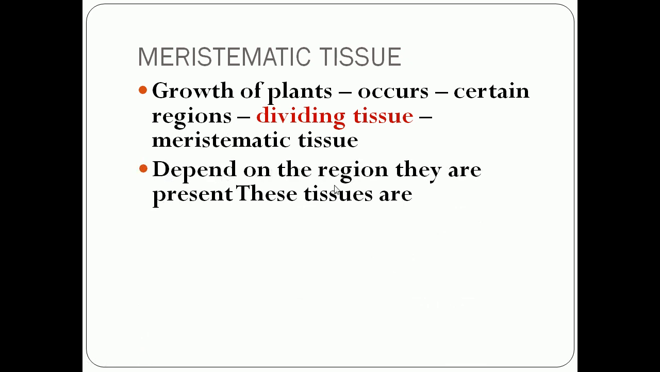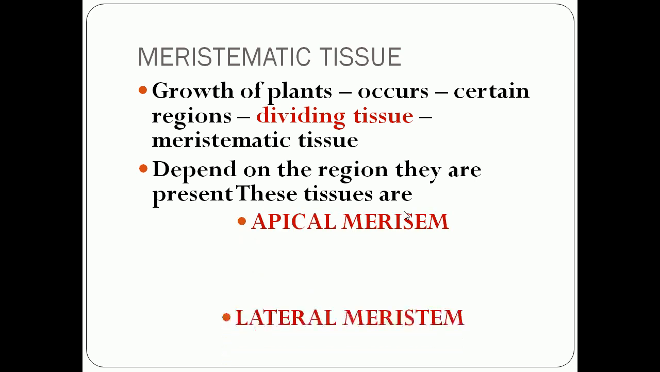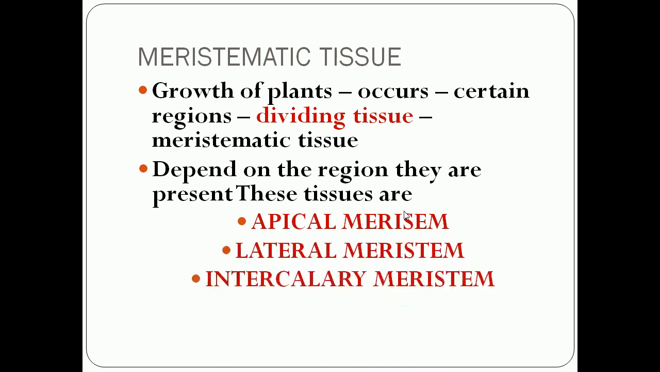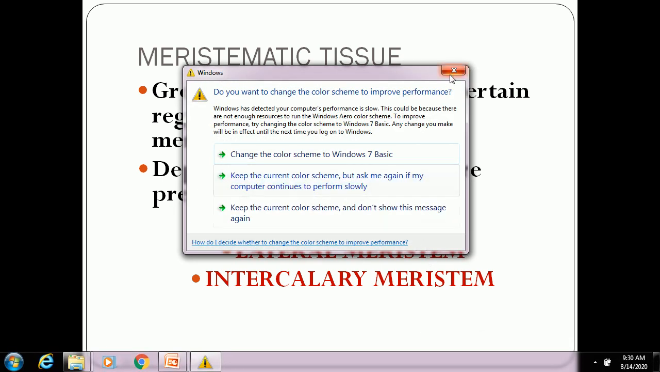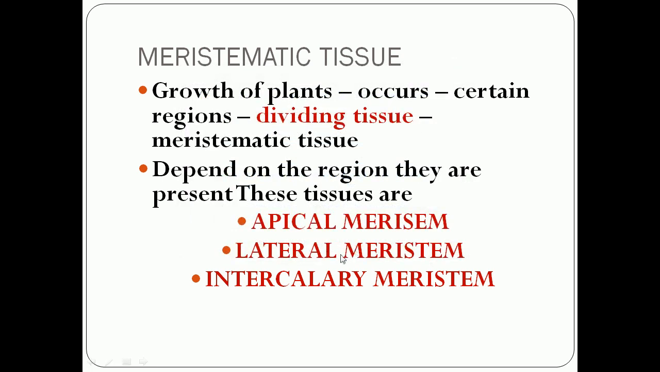Depending on the region they are present, meristematic tissues are classified into three types: apical meristem, lateral meristem, intergallery meristem. Okay, so depending on the location where they are present, the meristematic tissues are classified into three types. What are they? Apical meristem, lateral meristem, intergallery meristem.